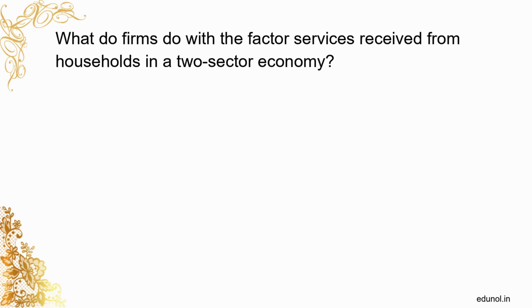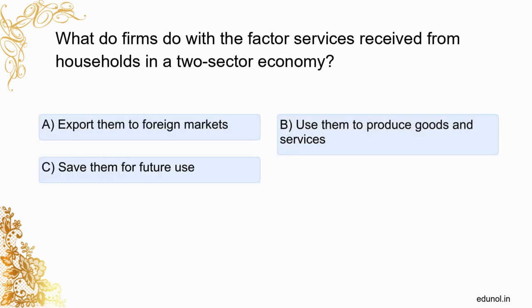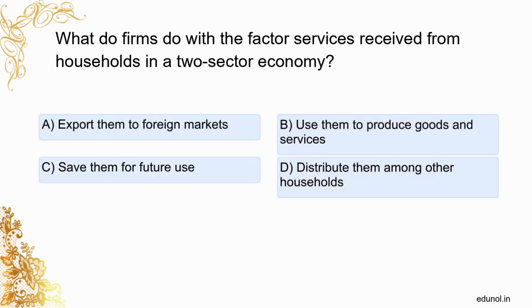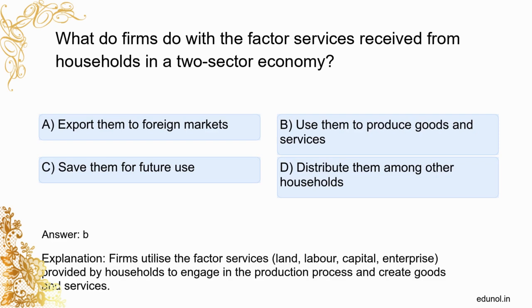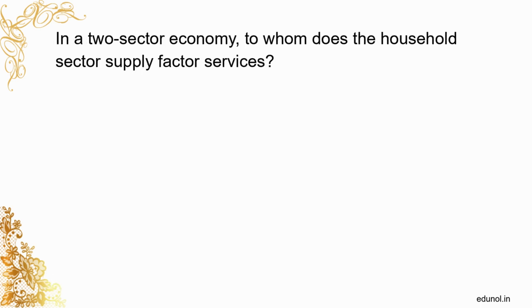What do firms do with the factor services received from households in a two-sector economy? Export them to foreign markets. Use them to produce goods and services. Save them for future use. Distribute them among other households. B. Firms utilize the factor services, land, labor, capital, enterprise, provided by households to engage in the production process and create goods and services.